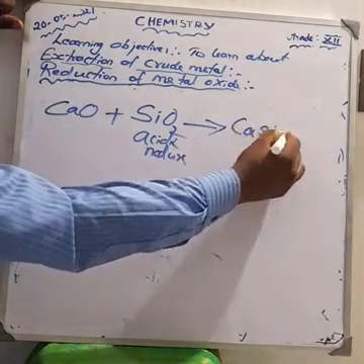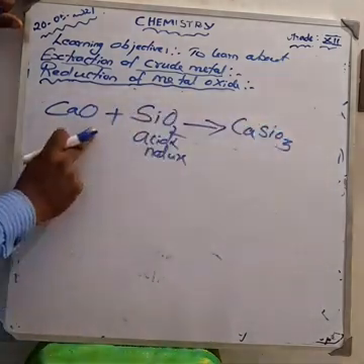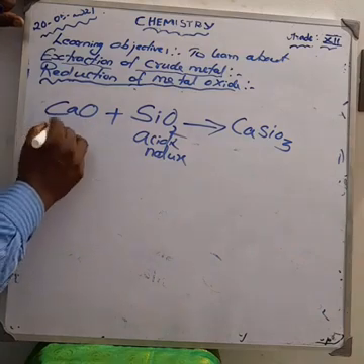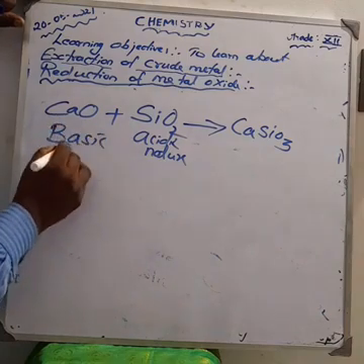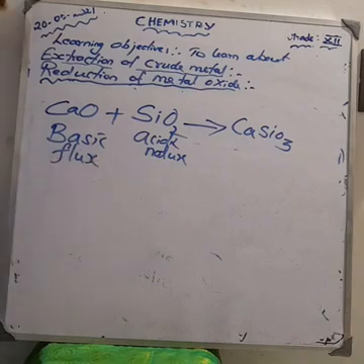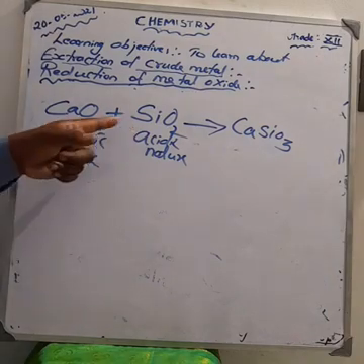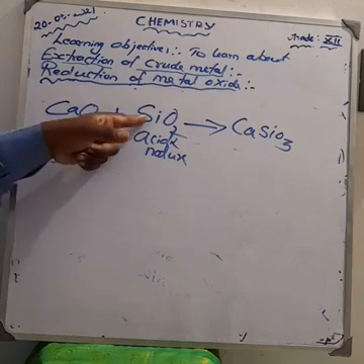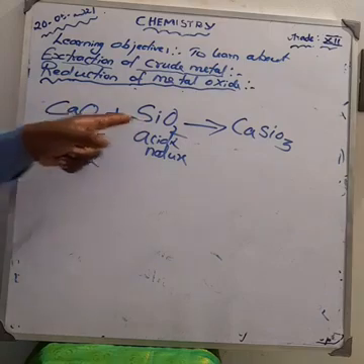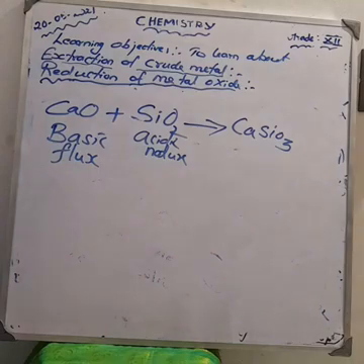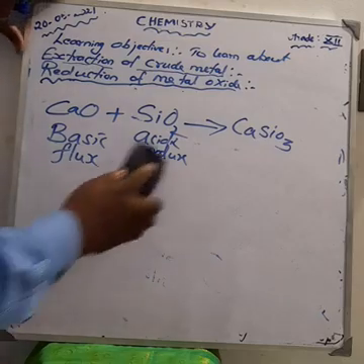We can write the equation. Calcium oxide is a basic flux, and we are taking gangue, that is silica, SiO2. Both of them react, and we get calcium silicate, CaSiO3. Calcium silicate is called the slag.